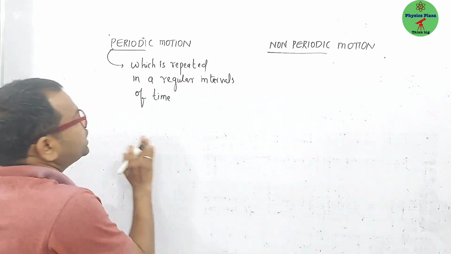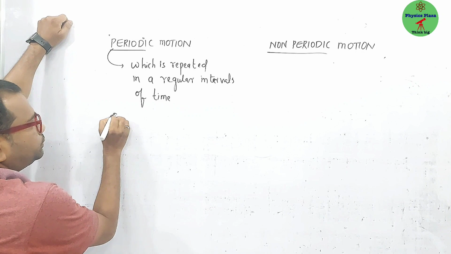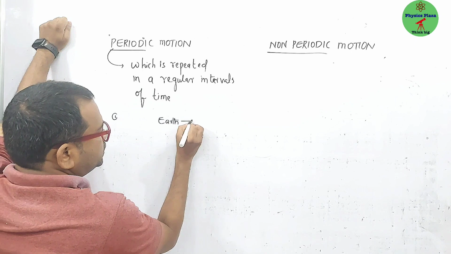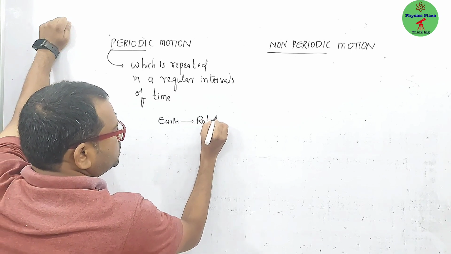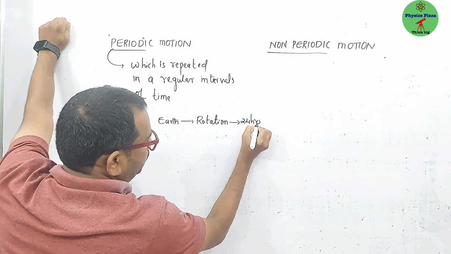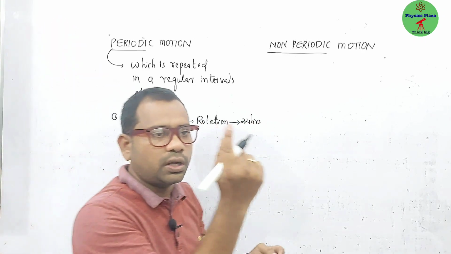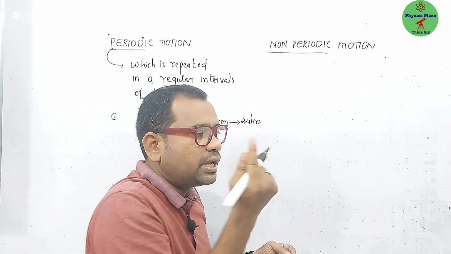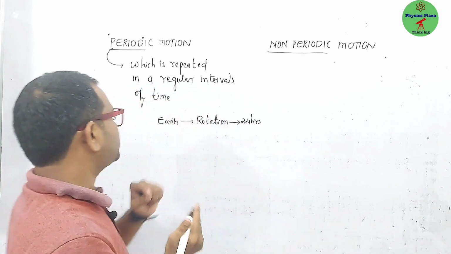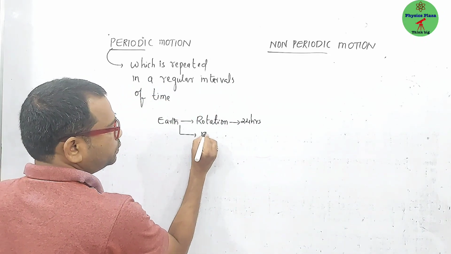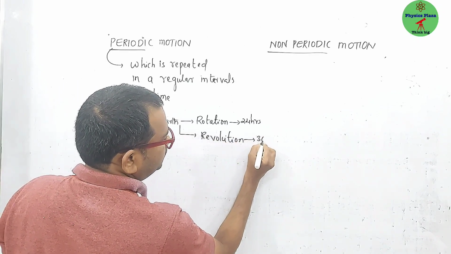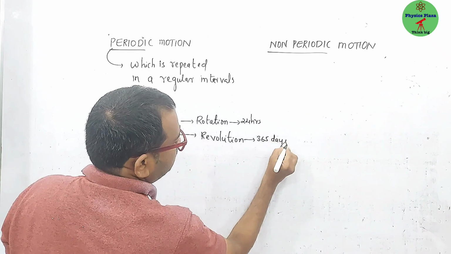Okay, first let us try to understand the periodic motion. Suppose, children, you take the case of the earth. Just try to understand the earth's rotation. We know that every 24 hours it completes one rotation. It comes back to the same point, covering its path in the same interval of time. Next, even the earth's revolution, every 365 days, is repeated.